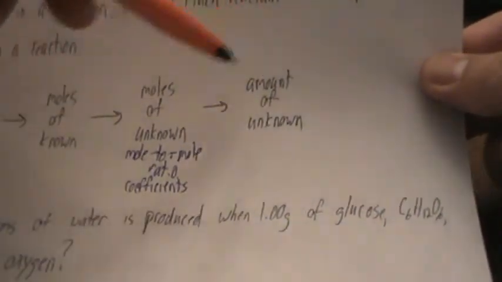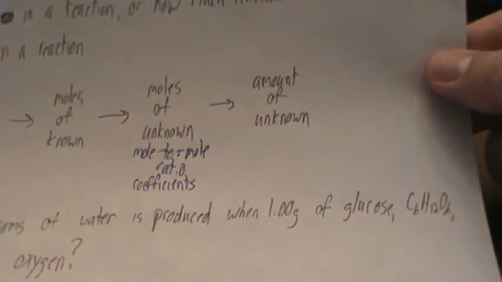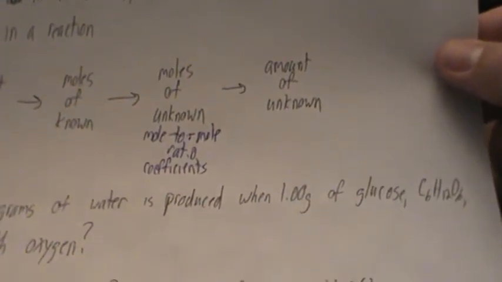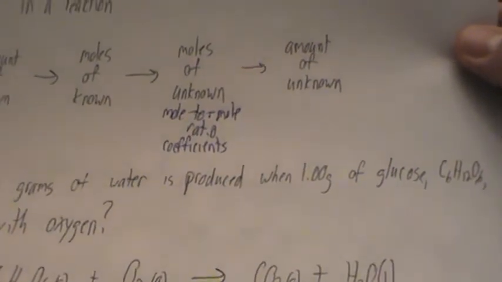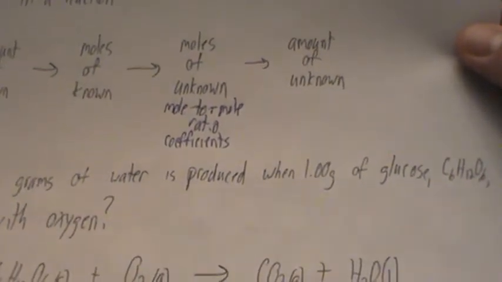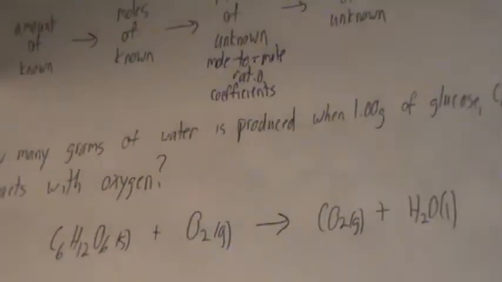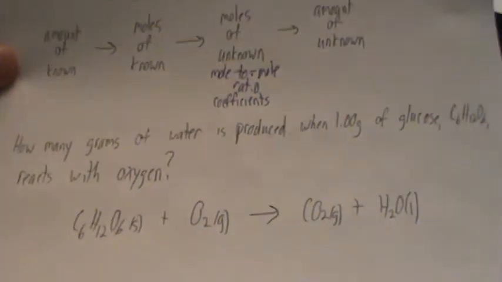And then we go to amount of unknown. And once again, amount can be grams, it can be volume, it can be molecules or atoms or something like that. So it's all stuff that we've done so far. We're just combining it all together into one problem. So let's kind of look at an example